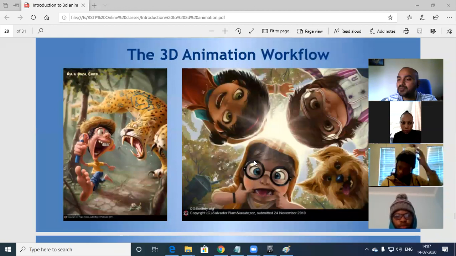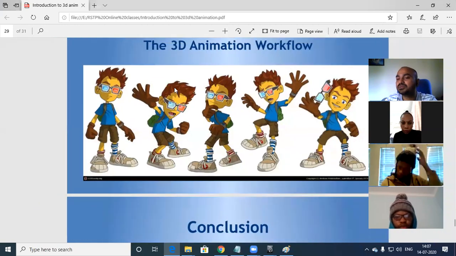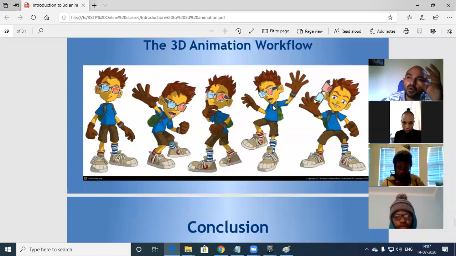So in the 3D animation workflow, you have something like this. You can create like this. We can definitely do it. This is another option: a 2D character, where a 3D model can be rendered as 2D. We have a separate option called vector rendering. There is a vector render engine. There are multiple render engines in Maya. I will discuss that in a future class. If I discuss more technical terminology, it will lead to additional confusion.